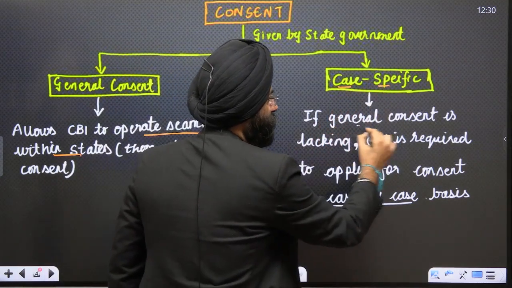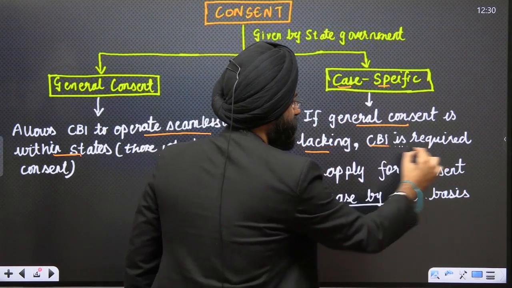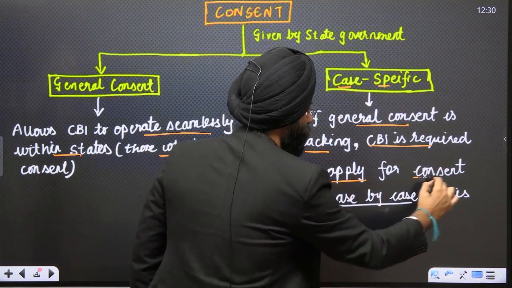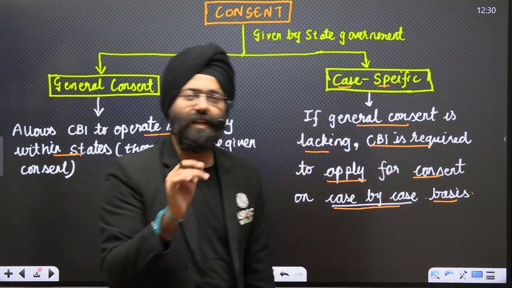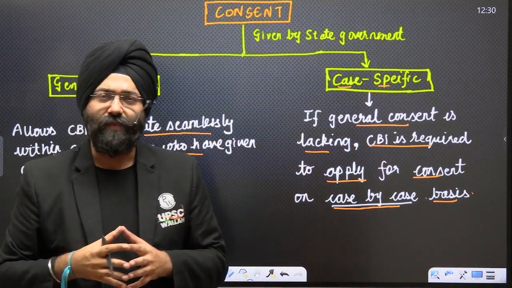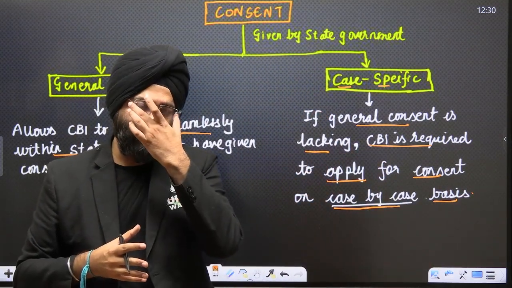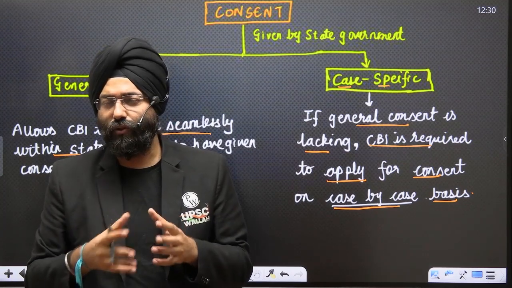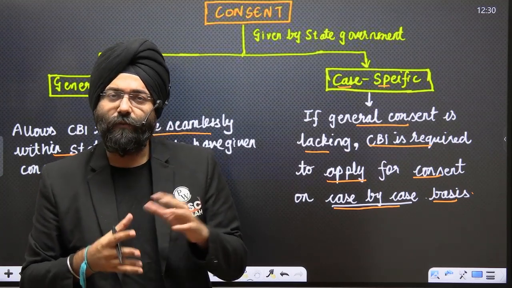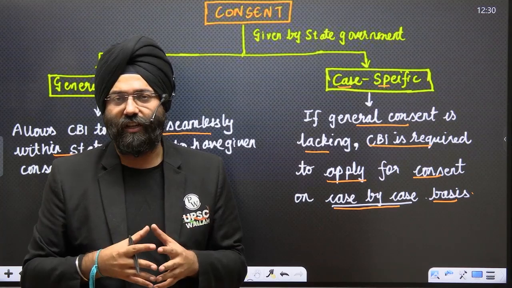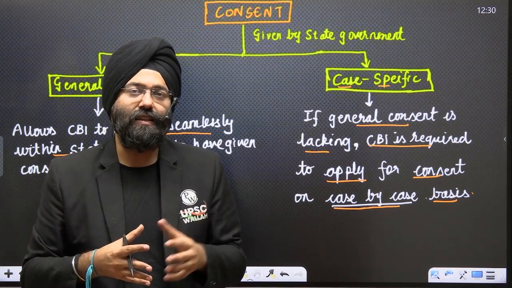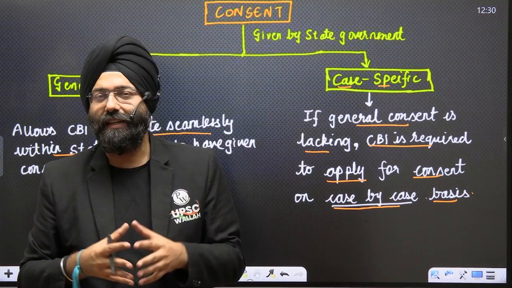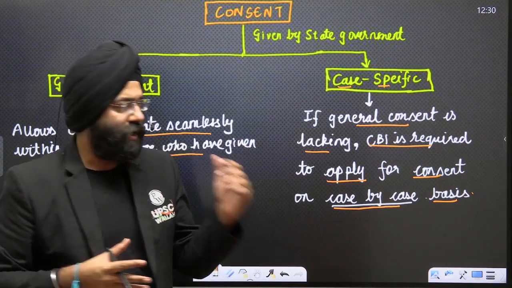That means if general consent is lacking, the CBI is required to apply for consent on a case-by-case basis so that the CBI can investigate a specific matter. Now, why this restriction has been imposed on the CBI can also be viewed from the aspect of the federal structure in the country. In order to respect the federal structure, the CBI, being a central body, has to take the consent of the states. So let's move ahead and see.